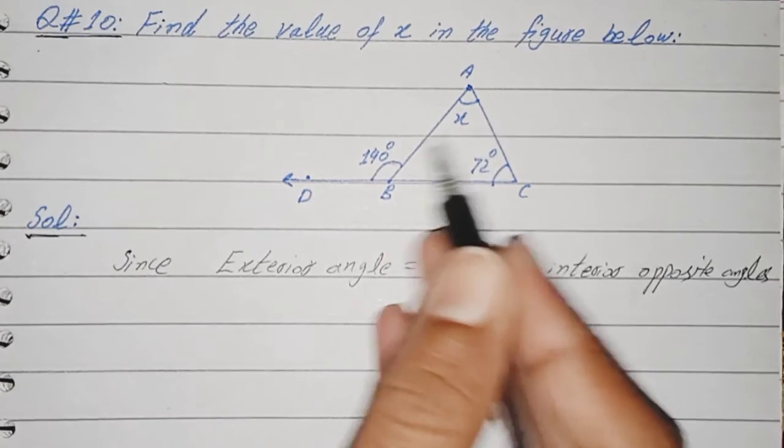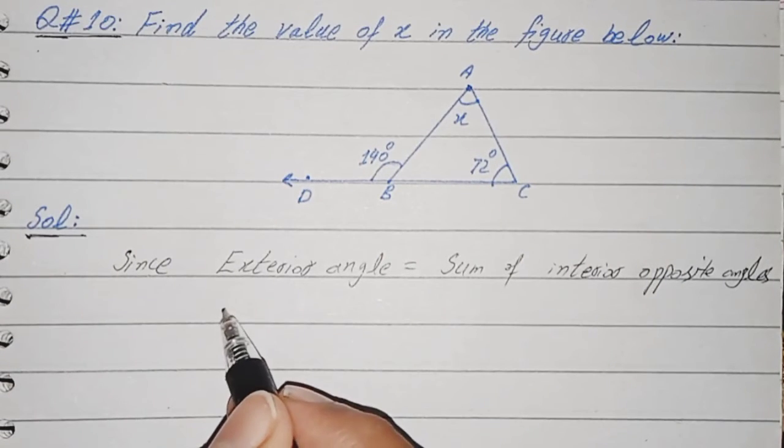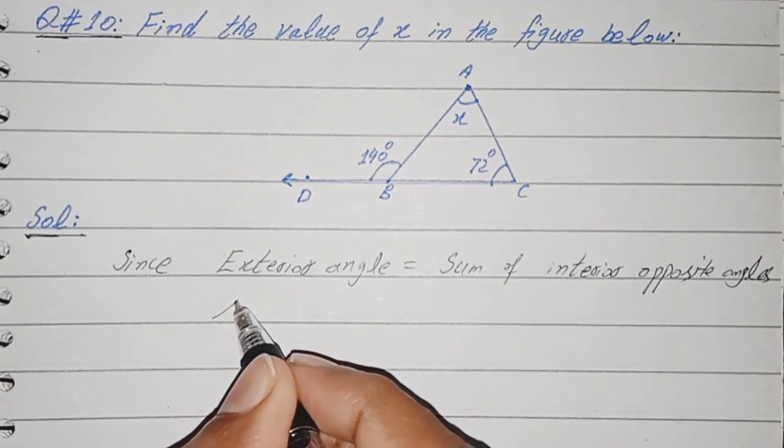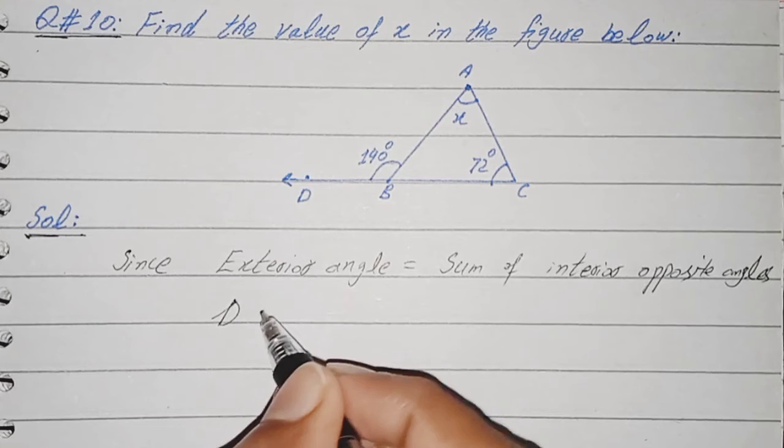So which one is the exterior angle? The exterior angle is DBA.